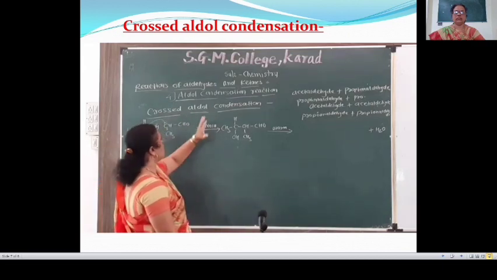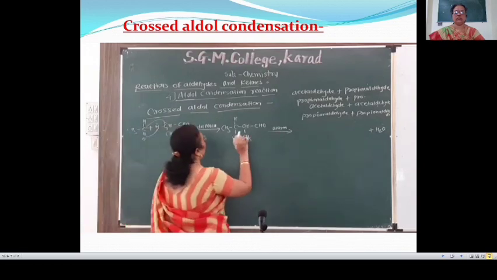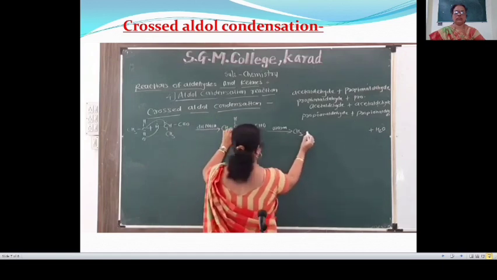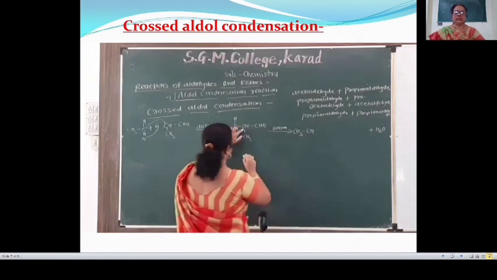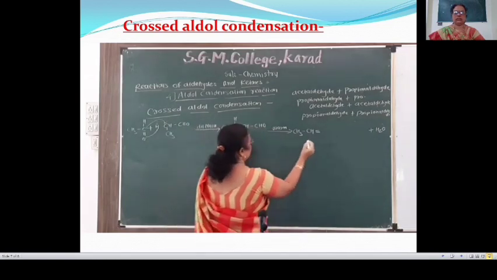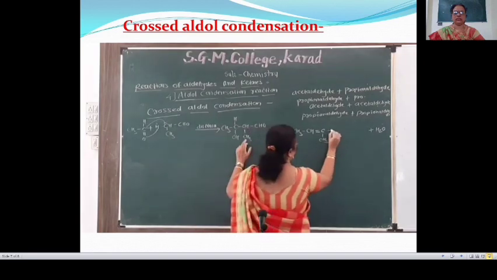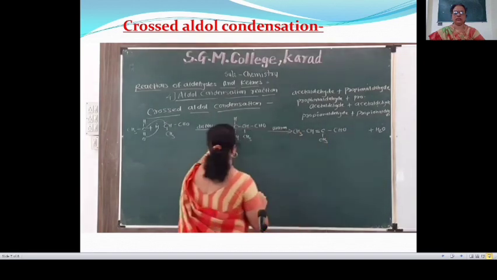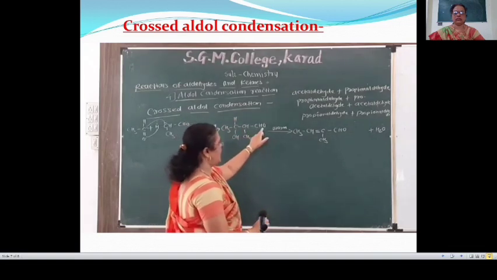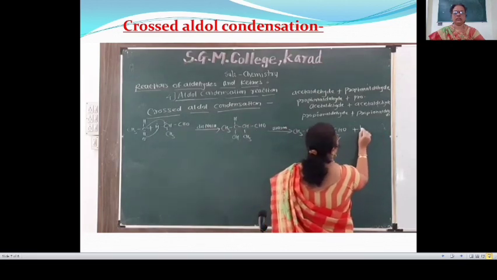It is crossed aldol condensation because these two molecules are different. Then this gives CH3, CH, double bond C, CH3 and CHO, plus H2O.